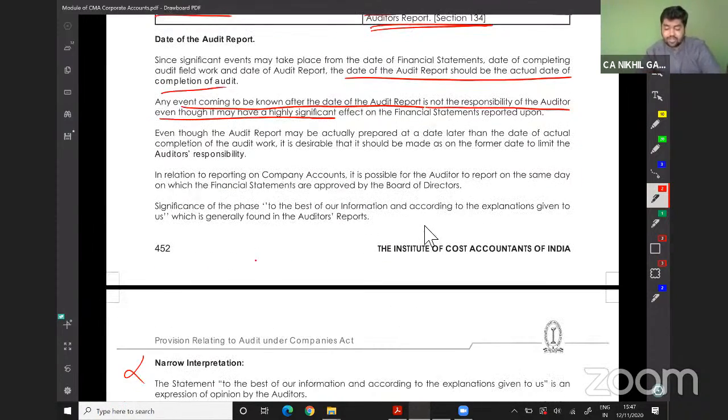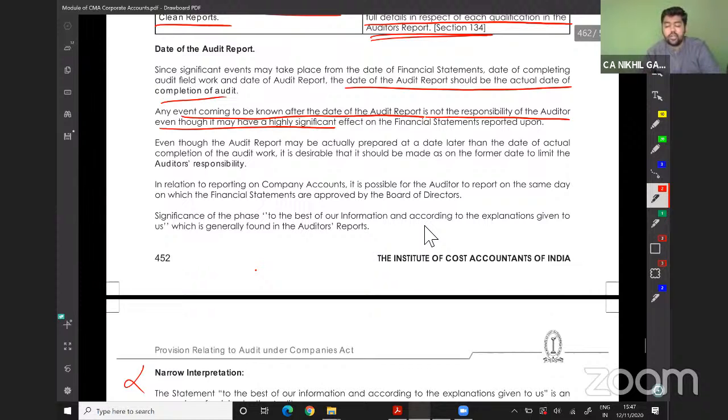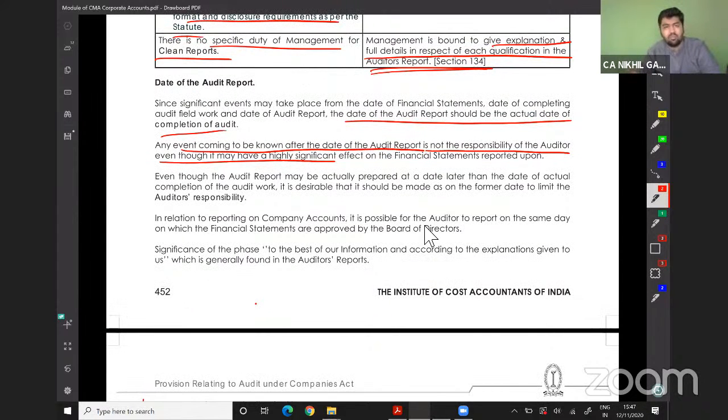Date of auditor's report. The date of the audit report should be the actual date of completion of the audit. Any event coming to be known after the date of the audit report is not the responsibility of the auditor, even though it has a highly significant effect on the financial statement reported upon.